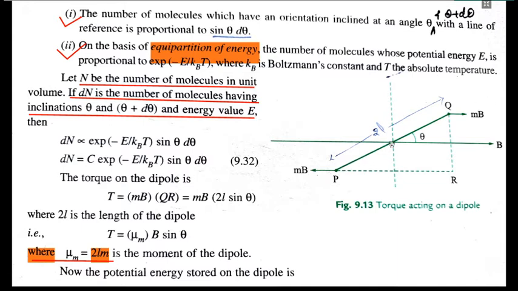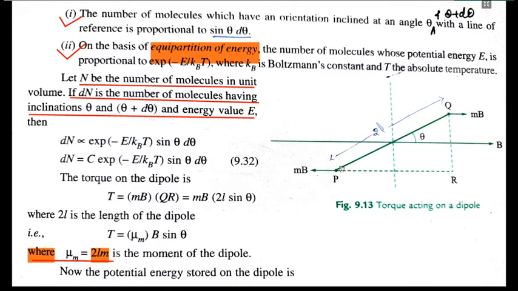So if this is the dipole moment, then due to B a torque can act on it. How will we find the torque? Torque is r cross F, right. So that is mB sin theta. B is the magnetic field, and r is the distance between the two poles, so that is twice L, right.